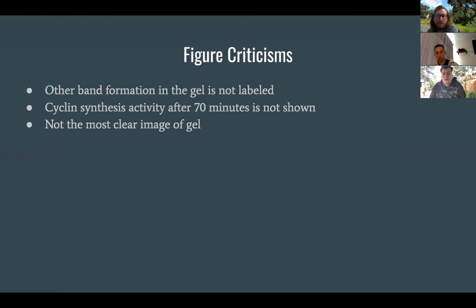A suggestion is that the authors used a more clear format to capture the gel data. It wasn't a big problem, but increasing the clarity would have shown a more clear depiction of the rise and fall of cyclin synthesis.